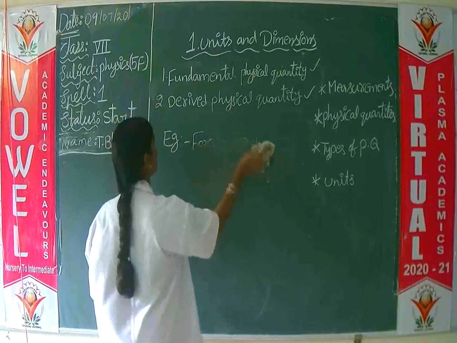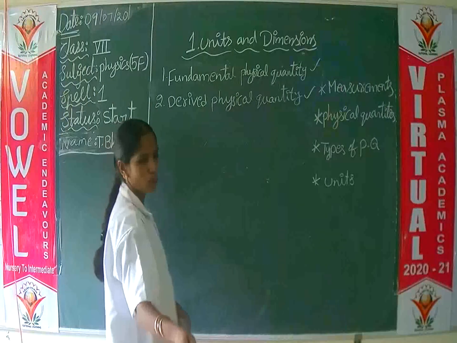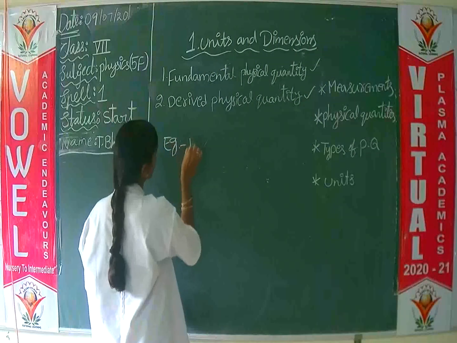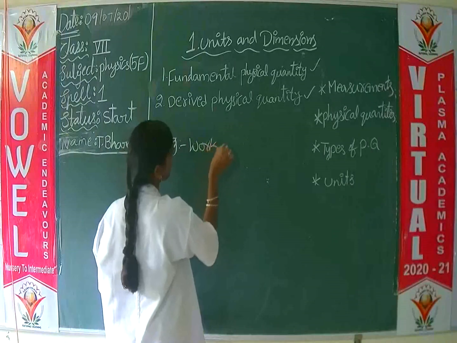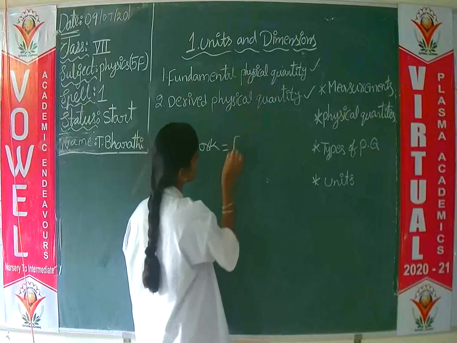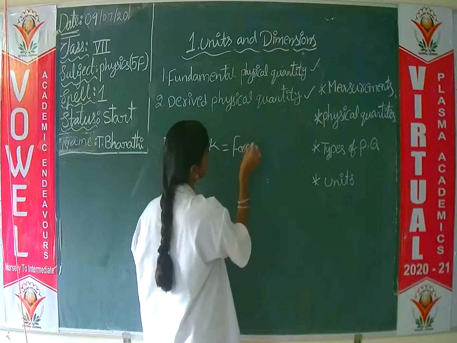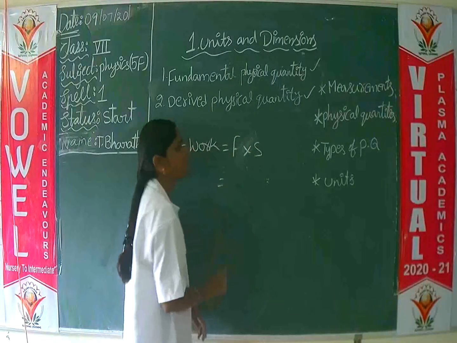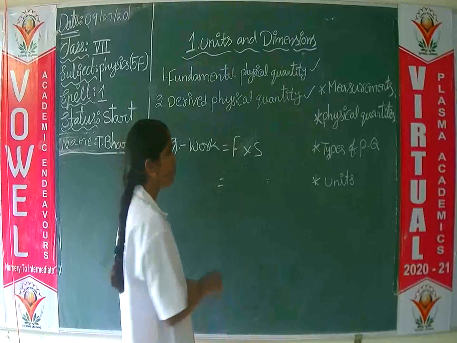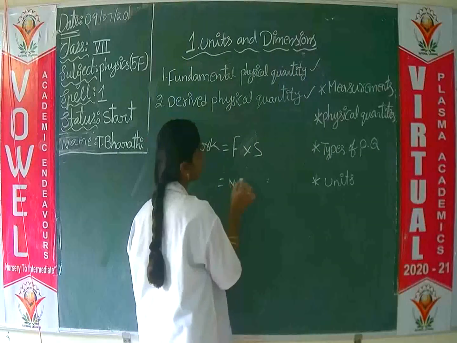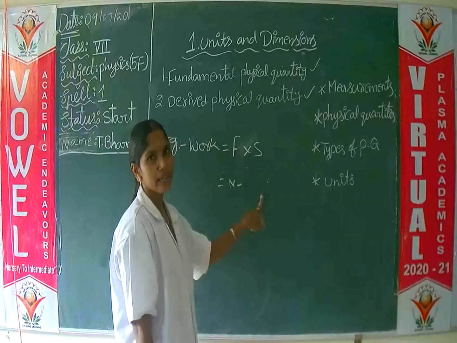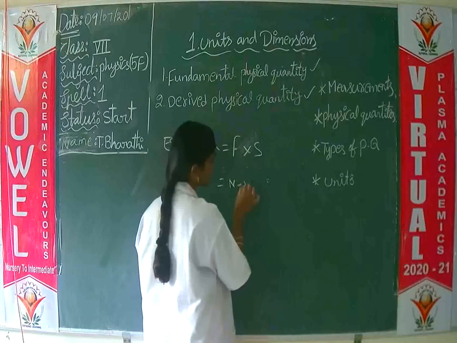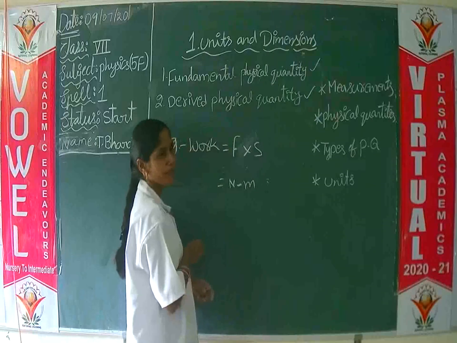One more example: work done. Work equals force into displacement. What is the SI unit of force? Newton. And the SI unit of displacement? Displacement is nothing but length. We know that one. What is the unit of length? Meter.